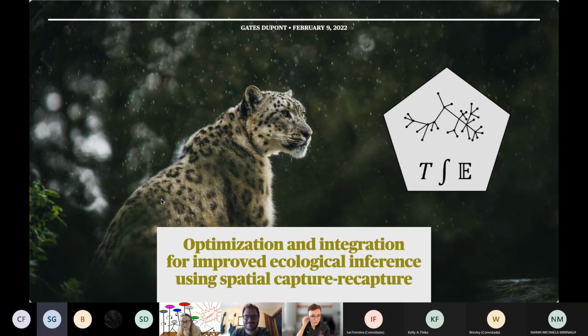I'm also a great ecologist and statistician. I've changed the title to be a bit more descriptive today. That title reads Optimization and Integration for Improved Ecological Inference Using Spatial Capture-Recapture. So at the heart of my talk are these two ideas. First, optimization, which is optimization of spatial sampling designs, or in other words, where to put camera traps. And second, integration in terms of bringing together different types of data, which in this case means camera trap data and GPS telemetry data.